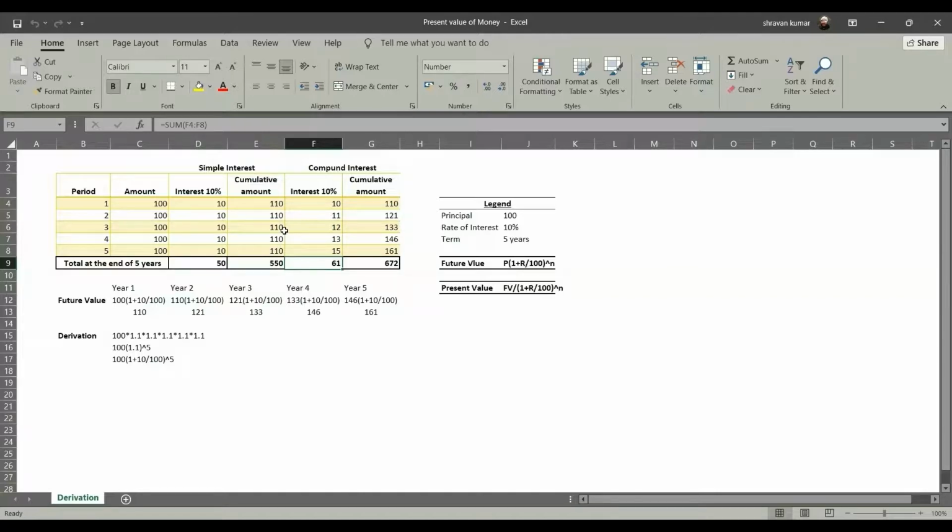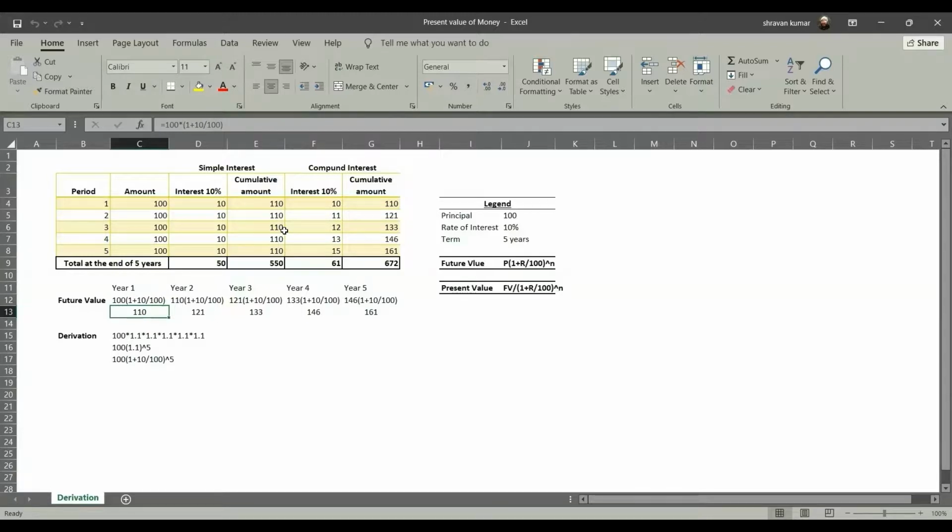11 rupees is the difference you're getting when I compare simple interest and compound interest. So how do we put it in terms of a simple formula, present value and future value? Let's take it with the help of an example. Continuing the present example, how did I get 110? 100 is the principal amount, 1 plus r by 100. That is simply 1 plus 10 by 100. I'm going to get 110.